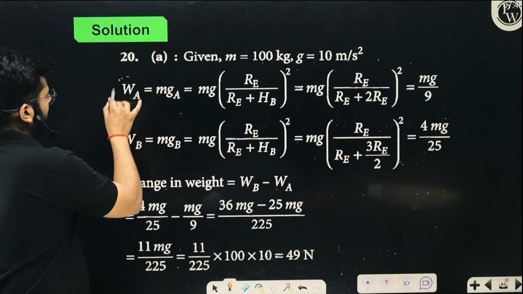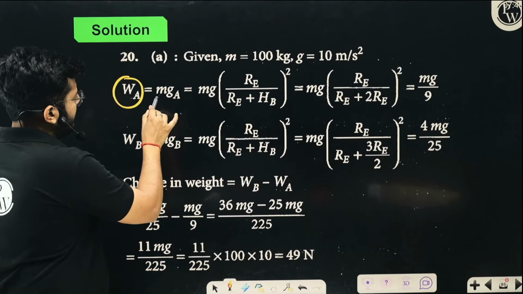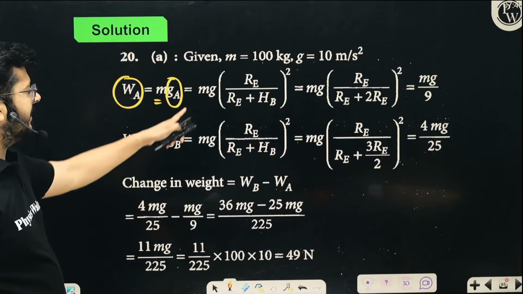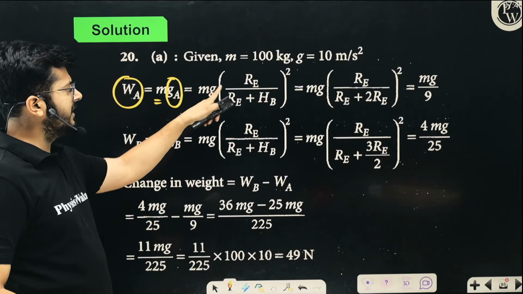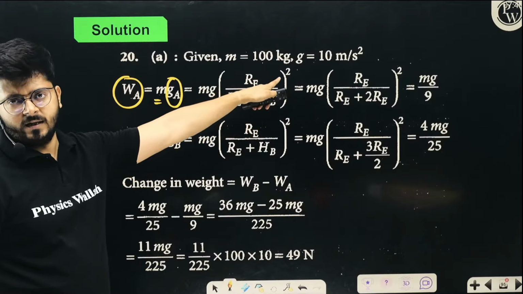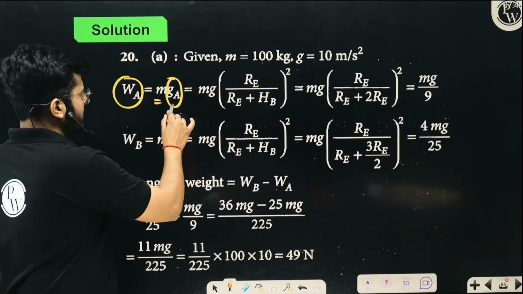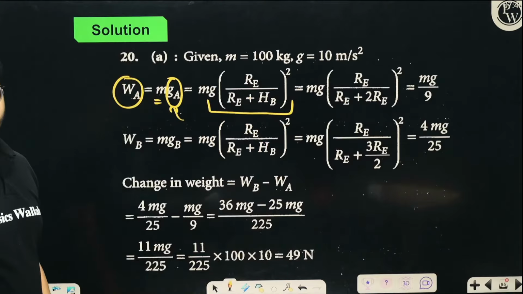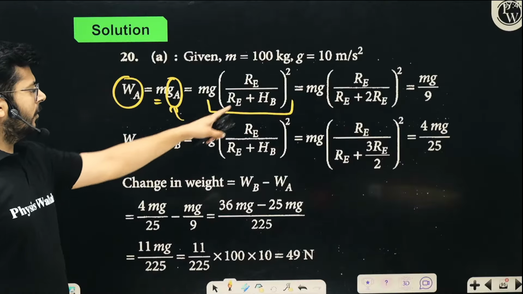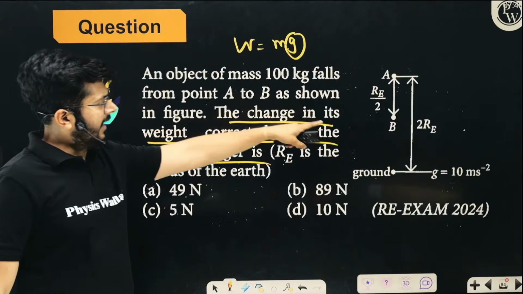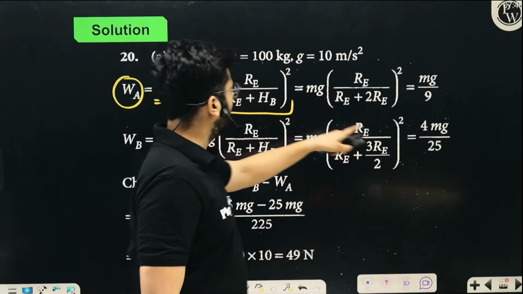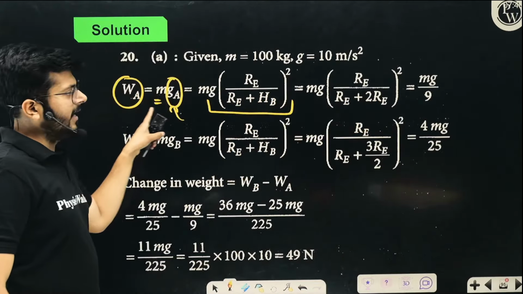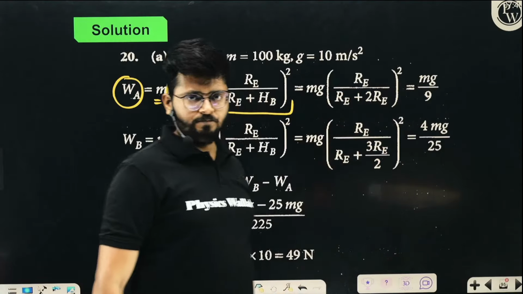So you see that the weight at point A is m into g at point A. So what is the value of g at a certain height? We can say g at a certain height is g Re upon (Re plus h) whole square. This is the basic formula. How does the value of g change with height? It is g Re upon (Re plus h) whole square, right? So now you know that the height of point A, hA, is 2Re. So just put it over here, and the weight at A you can find out is mg upon 9.